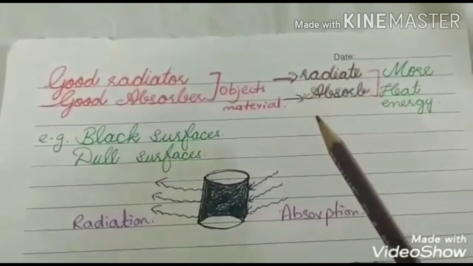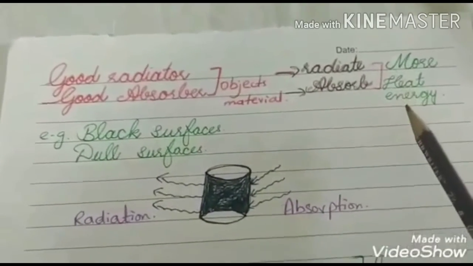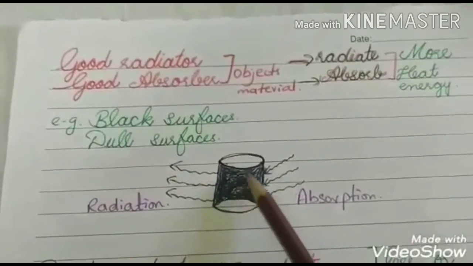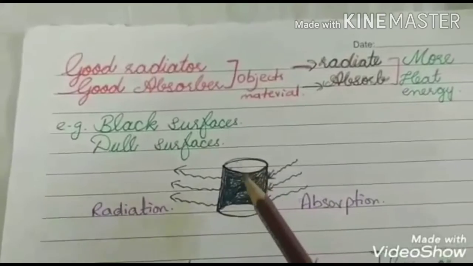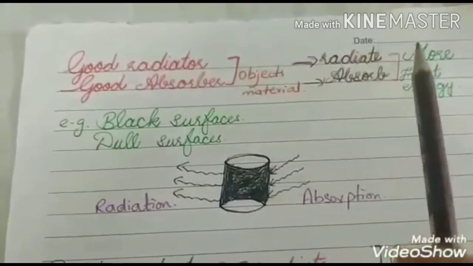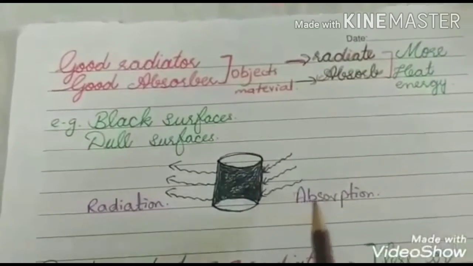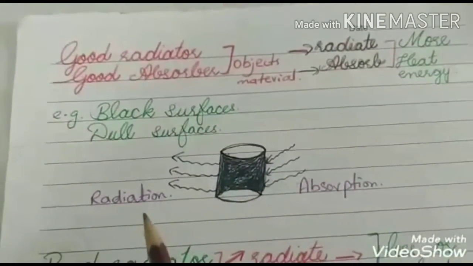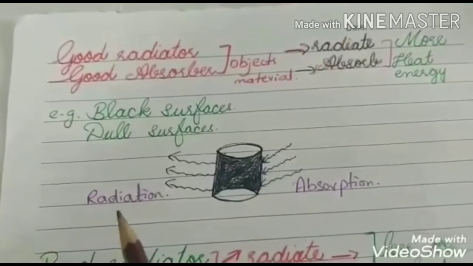They radiate and absorb more heat energy. For example, black surfaces and dull surfaces are good radiators and good absorbers of heat energy. They absorb more heat energy and also radiate more heat energy.